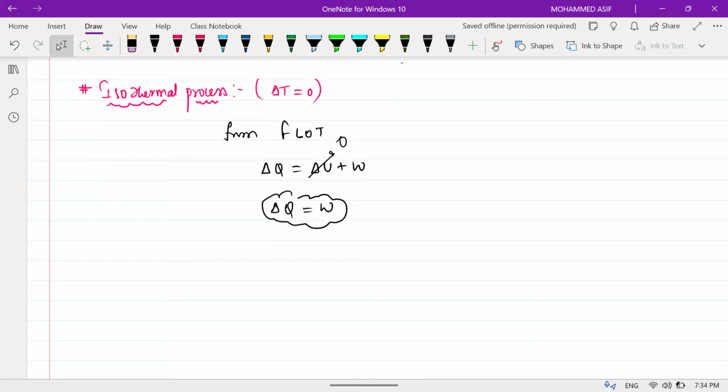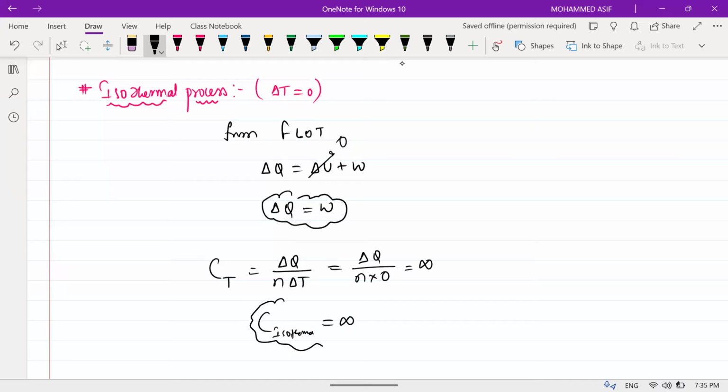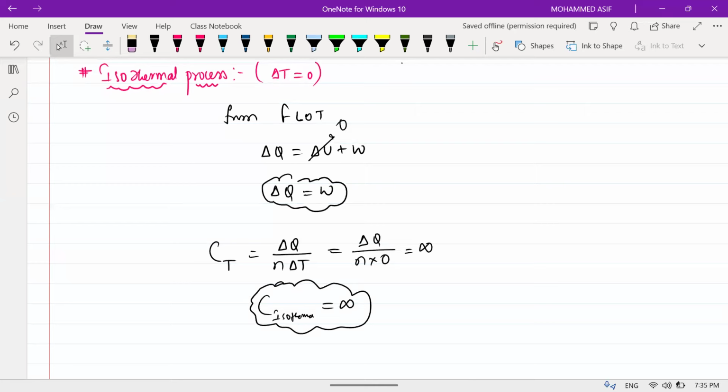So molar specific heat at constant temperature will be equal to delta Q divided by n delta T, and delta T is 0. 1 by 0 will be equal to infinity. Molar specific heat for the isothermal process is equal to infinity. Theoretical question. Any doubt in this one? Molar specific heat for isothermal process, what is the value? Infinity. And delta Q will be equal to work done. Am I clear?